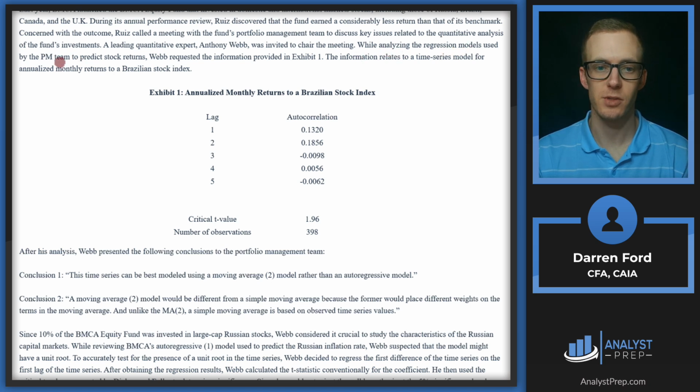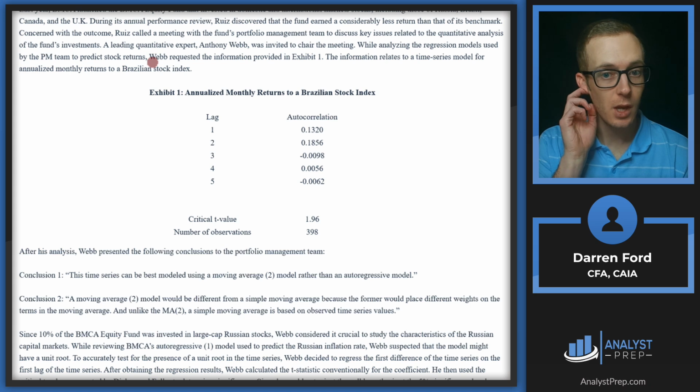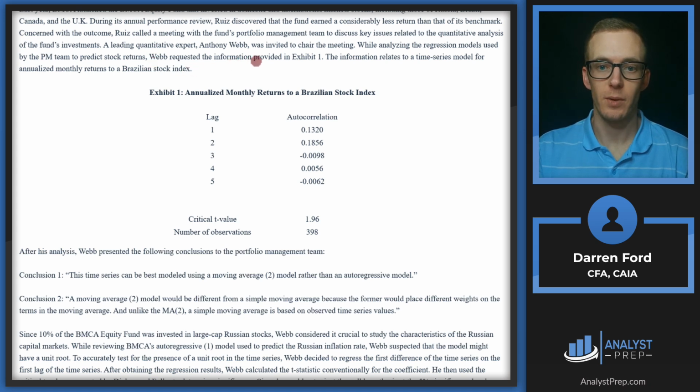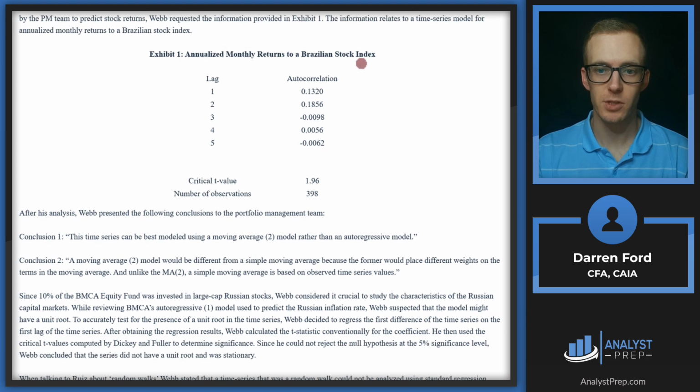While analyzing the regression models used by the PM team to predict stock returns, Webb requested the information provided in Exhibit 1. The information relates to a time series model for annualized monthly returns to a Brazilian stock index. So we've got the annualized monthly return to the Brazilian stock index, then we've got the lags 1 through 5, and then autocorrelations of those 5 respective lags. So essentially what this is saying is a lag of one period has an autocorrelation with the index of 0.1320, and so forth.